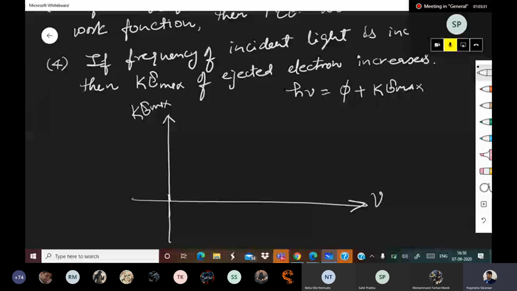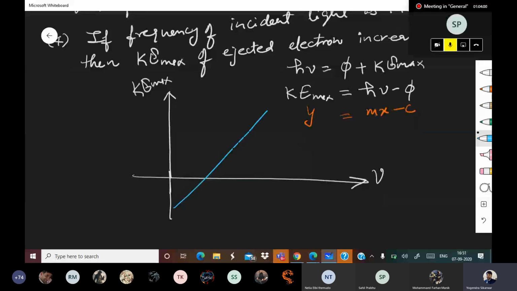So we can write Kmax is equal to h nu minus phi. Now if you compare, this is y is equal to mx minus c. That means your graph will be somewhat like this.